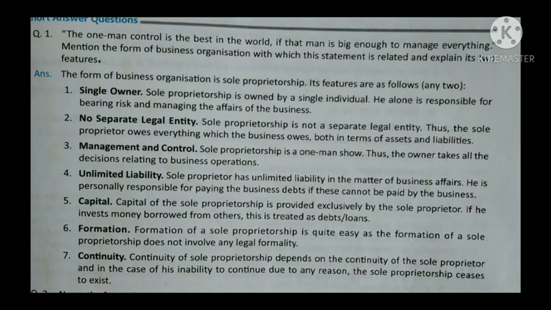Here in this question, first of all you have to identify the form of business organization. Then you have to explain any two features. Here the form of business organization is sole proprietorship and its main features are single ownership, no separate legal entity, management and control, unlimited liability, capital, formation and continuity. Here in this question, you have to study the features in detail.